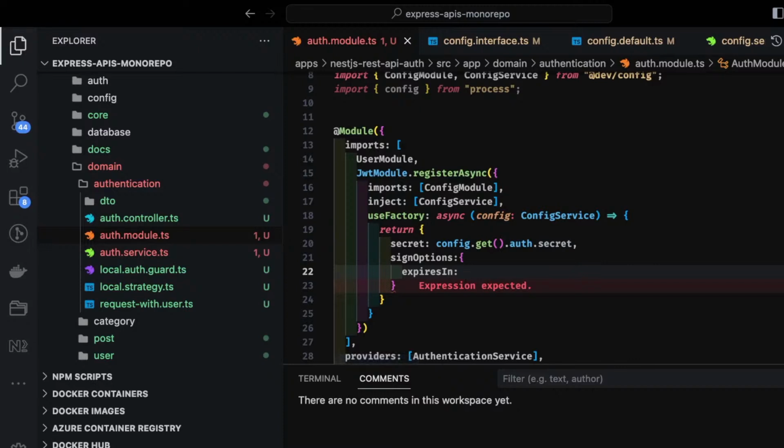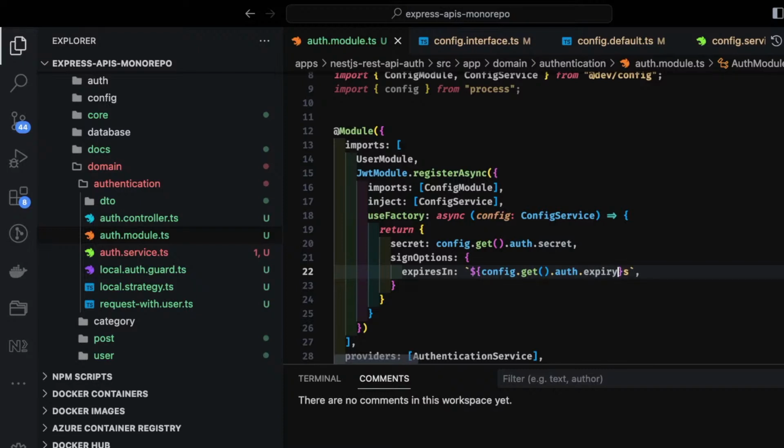You just put the numeric value, and we will add just s to that. So config dot get, how to do it, config dot get dot auth dot expiry. That will be just a string numeric value we will add, so it's like 300 seconds and something like that.